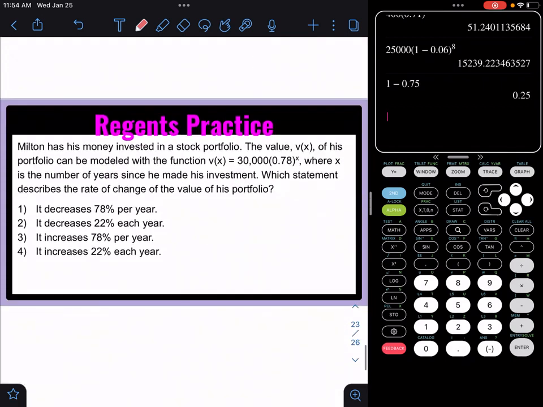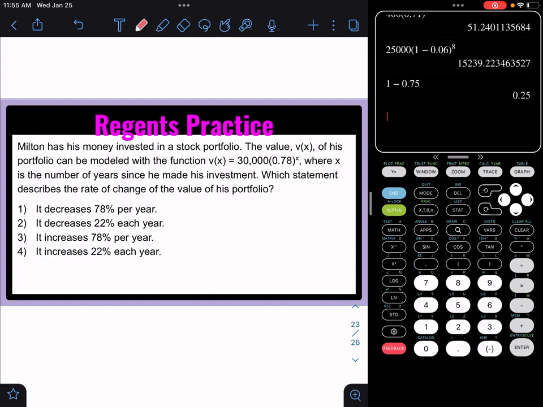Now let's look at this one. He has his money invested in a stock portfolio. The value v of x of his portfolio can be modeled with this equation, where x is the number of years since he made his investment. Which statement describes the rate of change?